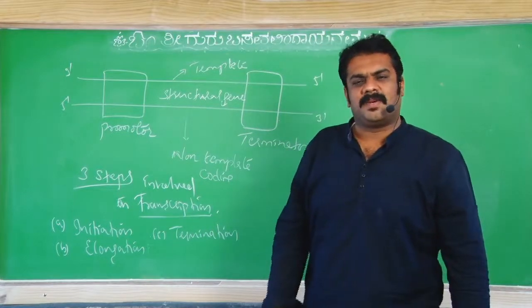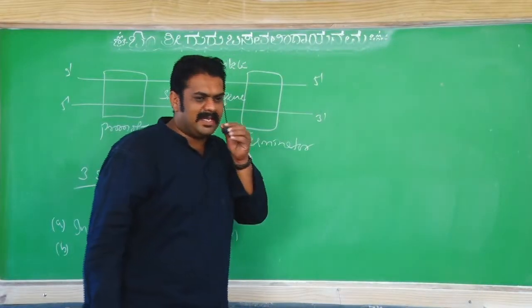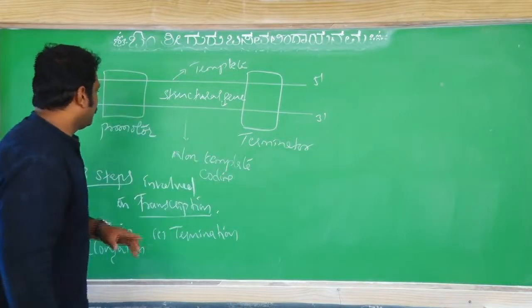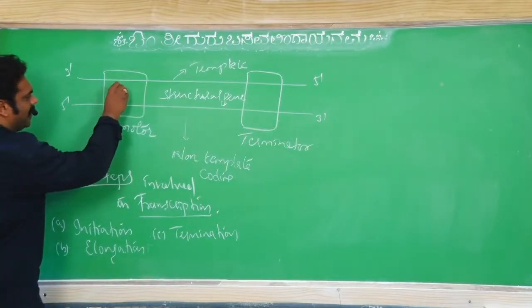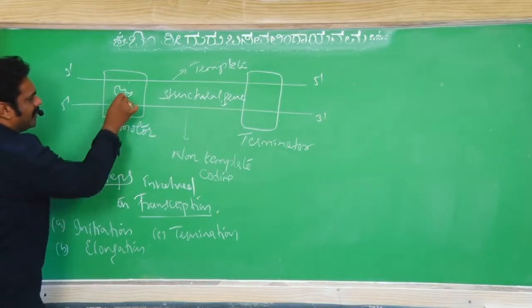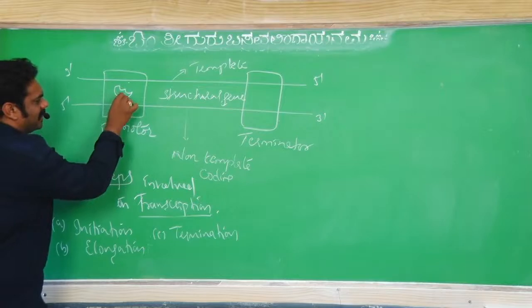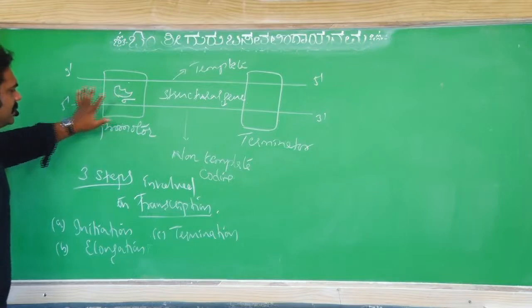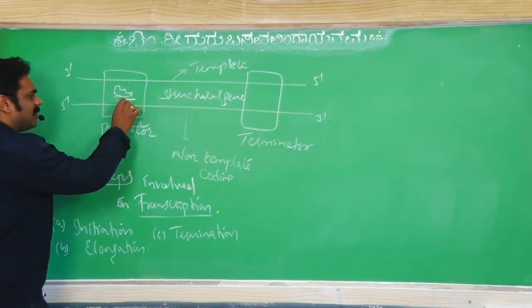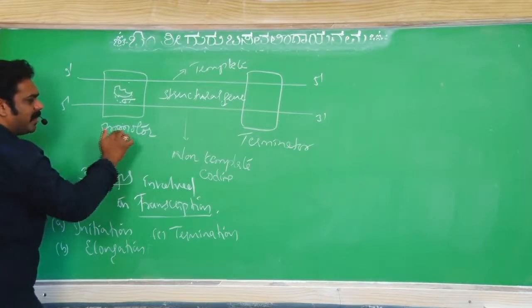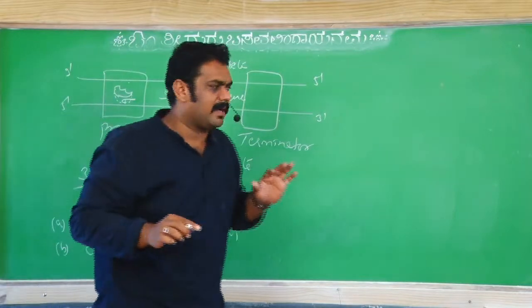So what do we mean by the word initiation? How does initiation occur? First, the enzyme RNA polymerase binds to the site which is called the promoter, with the help of a factor called the sigma factor. The enzyme has a factor, sigma. This makes the enzyme attach to this site of the transcription unit, which is called the promoter.